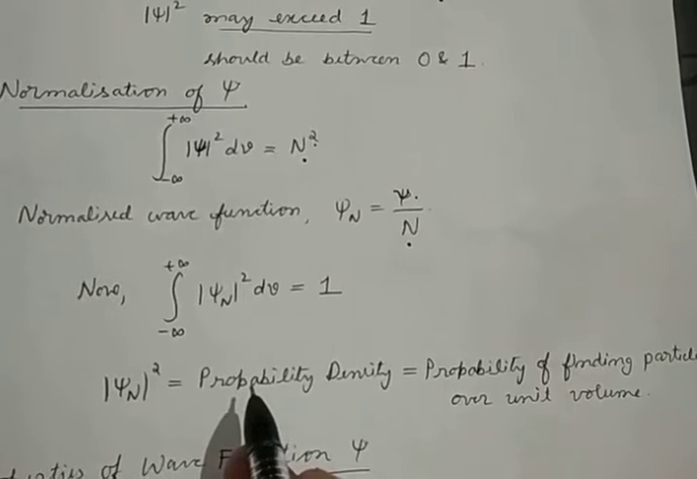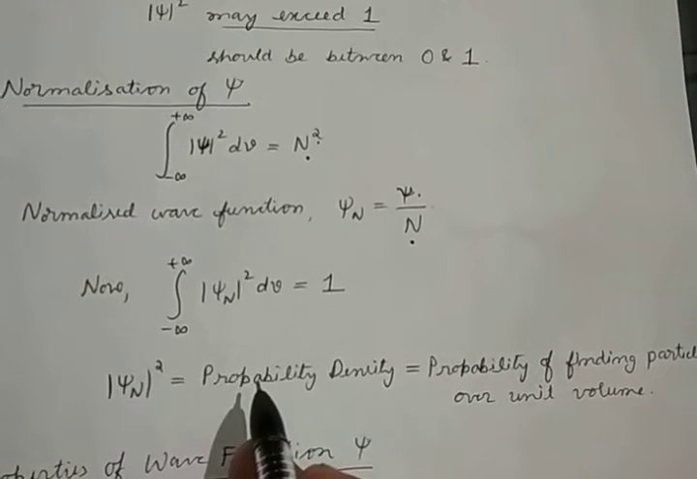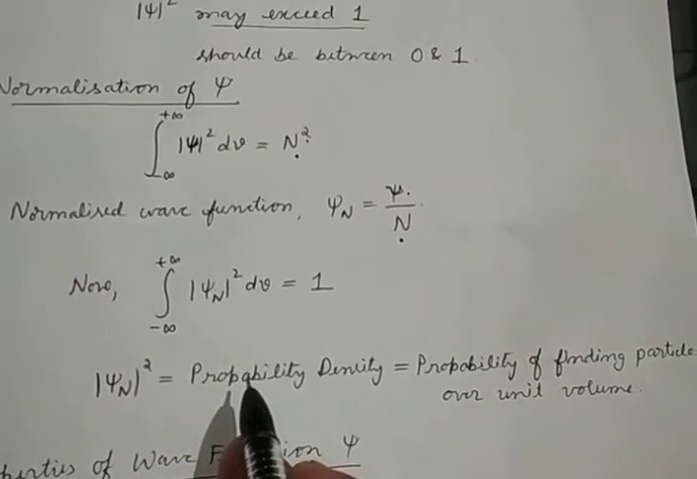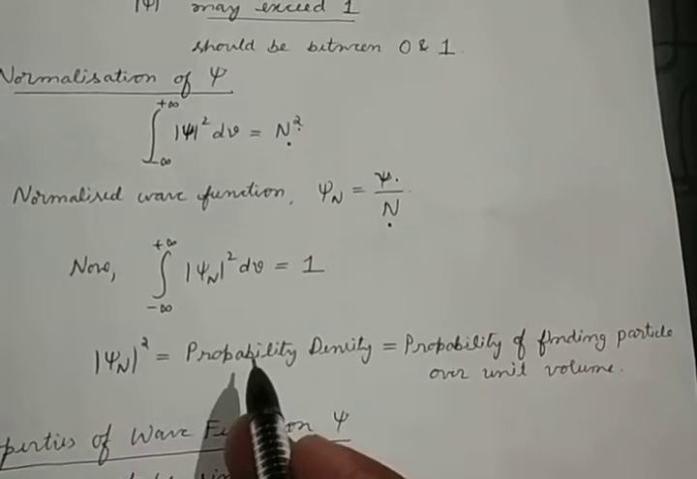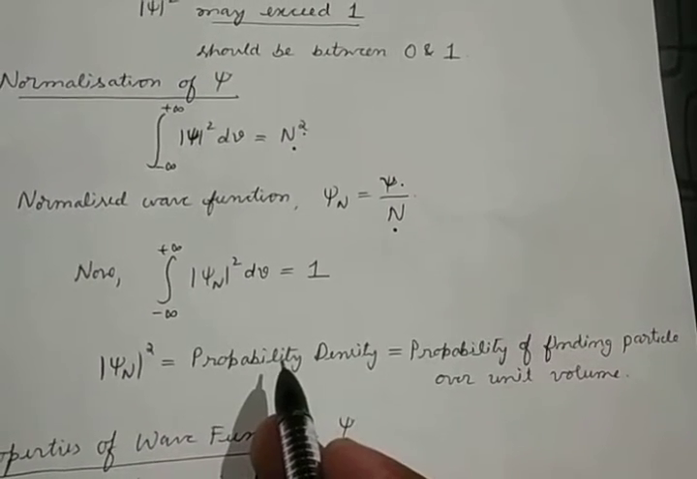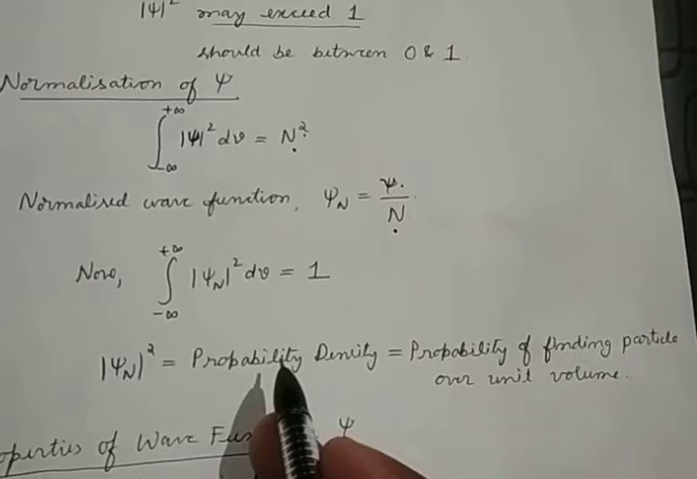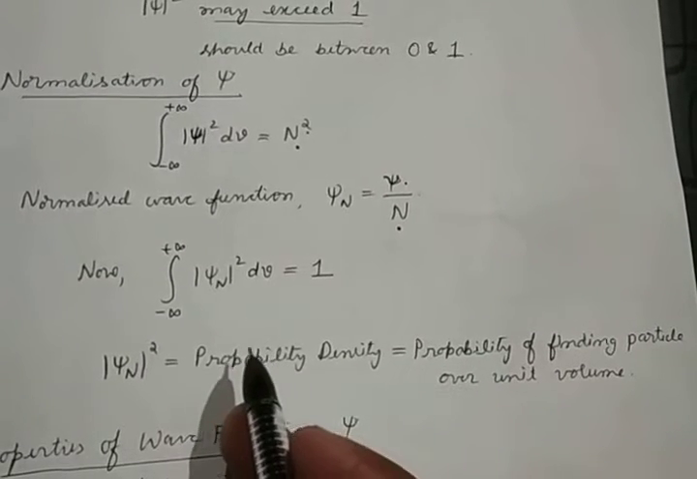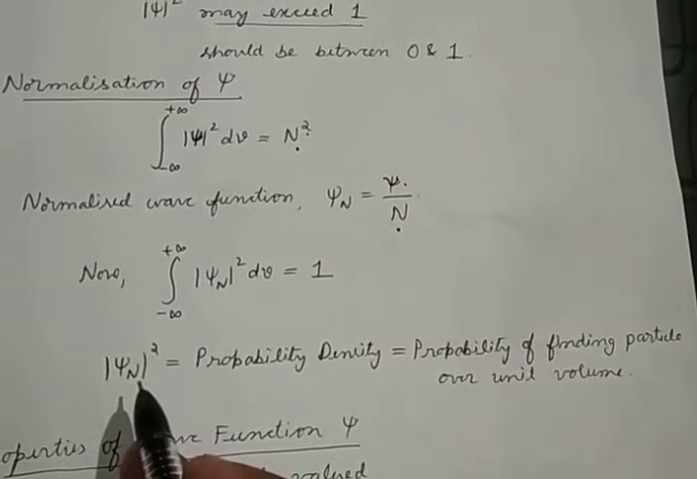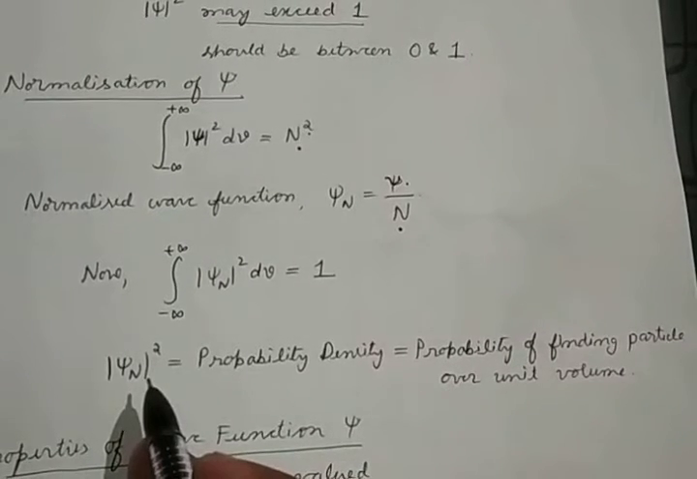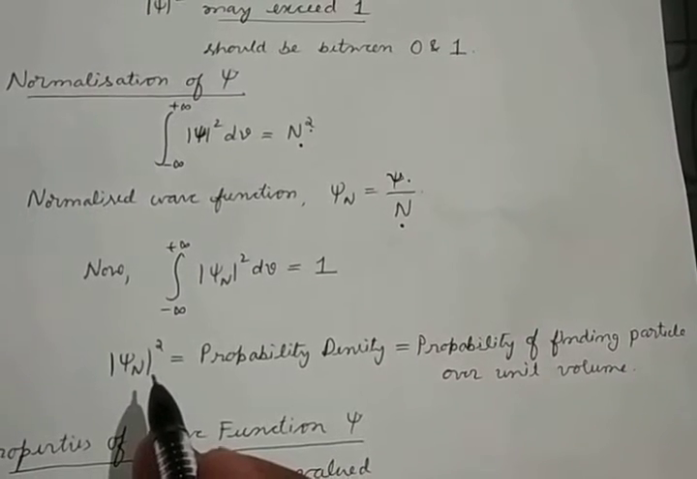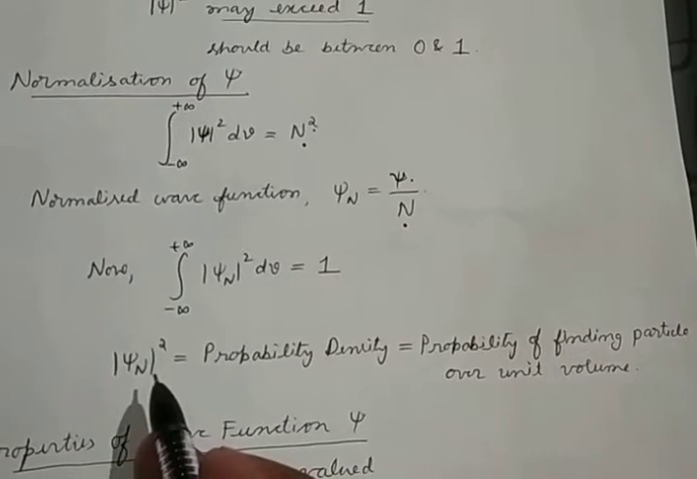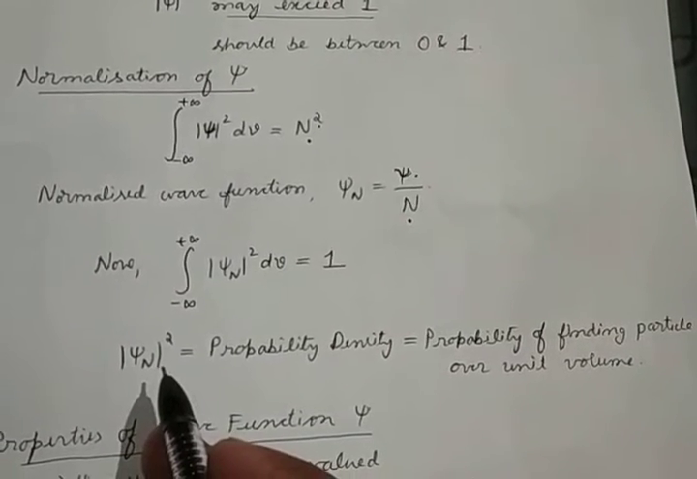So here we see that now mod psi_N square is equal to probability density. It is not proportional, it is exactly equal to the probability density once we do the normalization. So the wave function psi is like a database which is able to give all the information related to the system, but that wave function may not be normalized or calibrated. We have to normalize it, then we get the normalized wave function, and we will be able to get all the exact details related to the system from that normalized wave function.